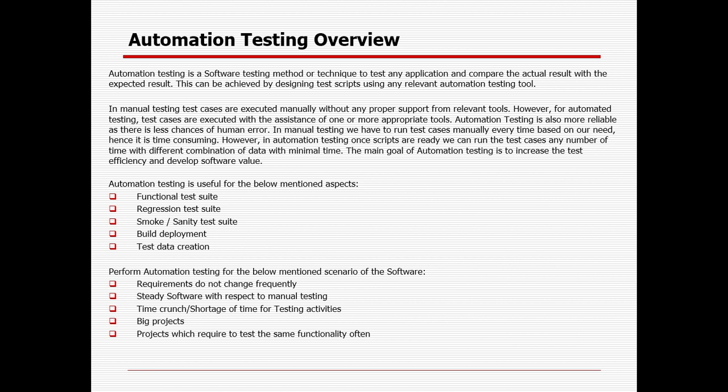Whenever there is a time crunch, suppose I want to execute through manual and it might take 1 month, but we only have 5 days, 1 week. Definitely we can use automation testing to complete the testing when there is a shortage of time. Whenever there is a big project, we can go for automation, so there will definitely be some soft or hard dollar value saving. Projects where we need to test the same functionality again and again, like regression testing, smoke testing or test data, definitely we can automate those scenarios.